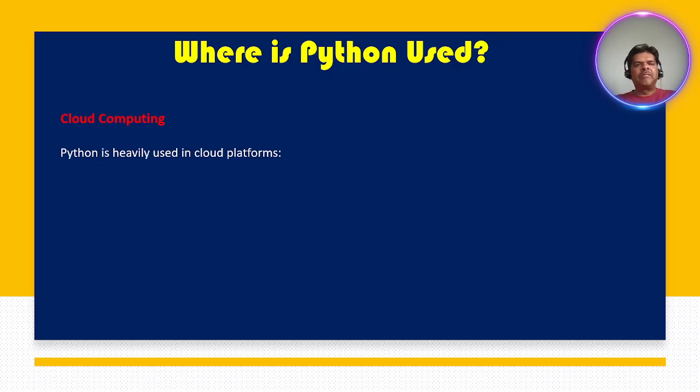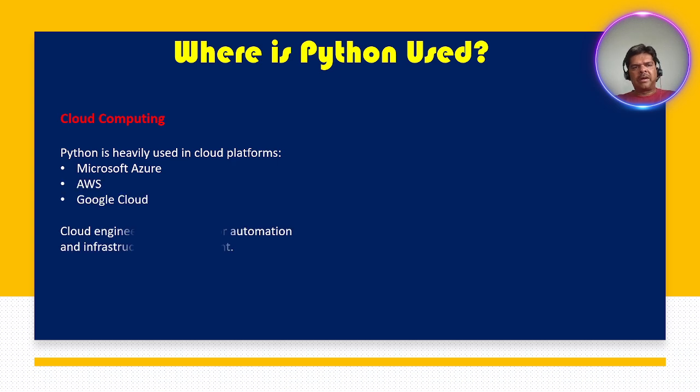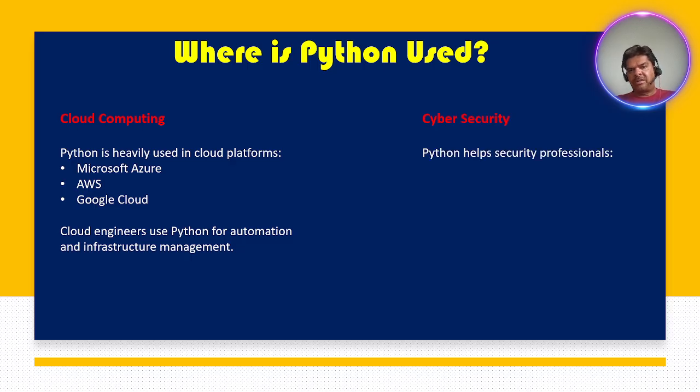And cloud computing. Python is heavily used in all the cloud platforms: Microsoft Azure, AWS, Google, everywhere. Cloud engineers use Python for automation and infrastructure management. And for cybersecurity, Python helps security professionals analyze logs, detect threats, and perform security testing. Everything you can do it. So these are the environments or domains where we can use Python. That means almost everywhere you can use the Python language.